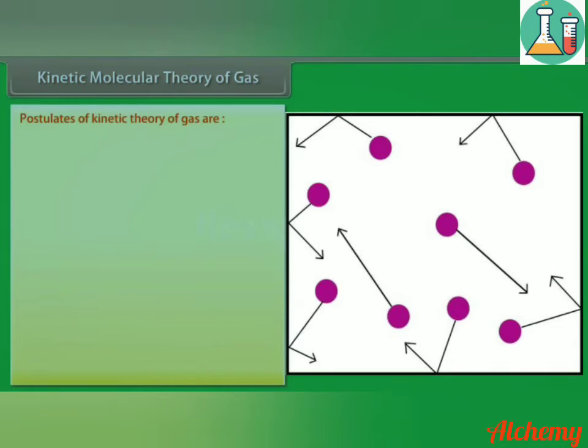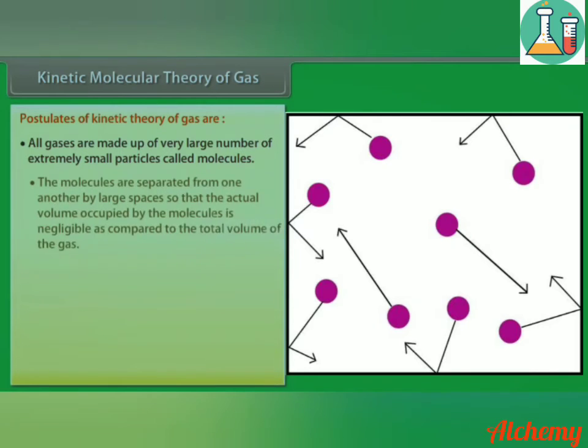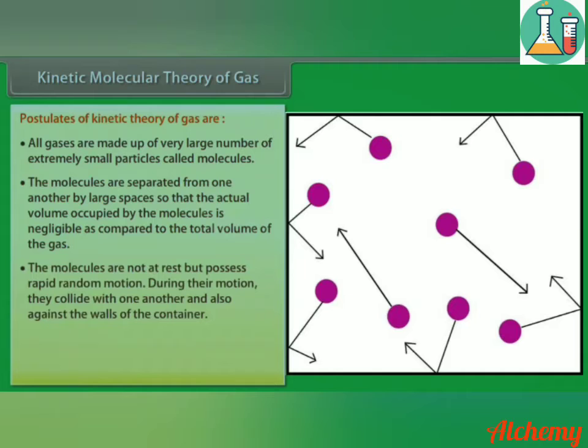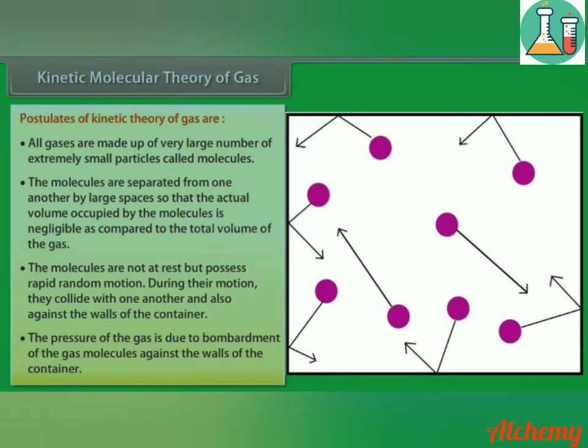Next we will discuss the kinetic molecular theory of gases, also known as KMT theory. The postulates are: all gases are made up of very large number of extremely small particles called molecules. The molecules are separated from one another by large spaces so that the actual volume occupied by the molecules is negligible as compared to the total volume of the gas. The molecules are not at rest but possess rapid random motion. During their motion, they collide with each other and also against the walls of the container. The pressure of the gas is due to the bombardment of the gas molecules against the walls of the container.